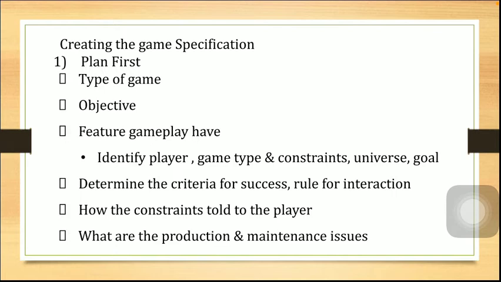Second is creating the game specification, in which we see how to do the detailed documentation. First is the plan. Whatever steps you take in planning the game, you have to write in the specification. First you have to write what type of game it is: a puzzle game, an adventure game, a story-oriented game, an opponent game like a race, or a discovery-only game. All this is the type of the game.